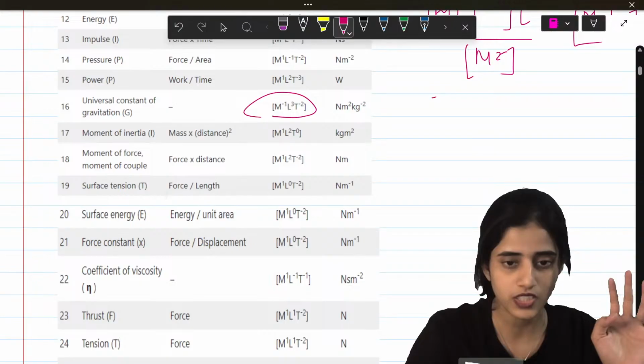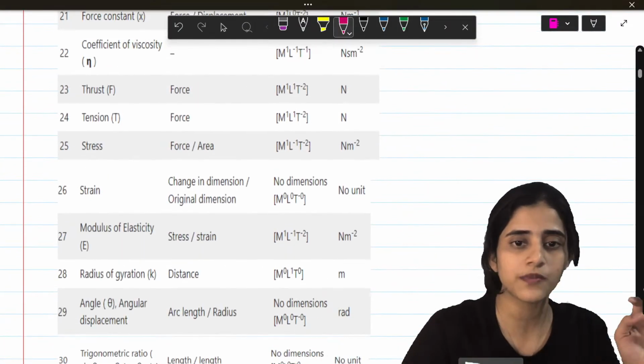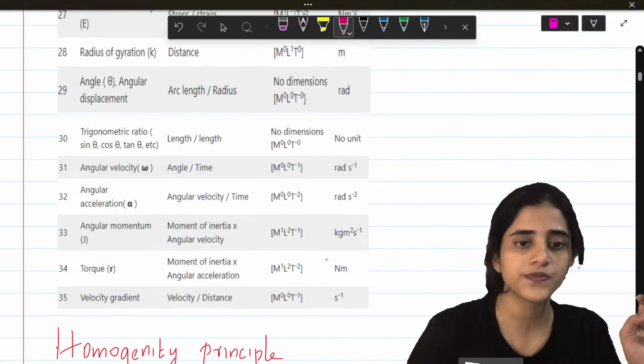Is dimensions clear to all of you? Shall we move on? Sorry for wasting your time in between. Let's just move on. Now, another one.